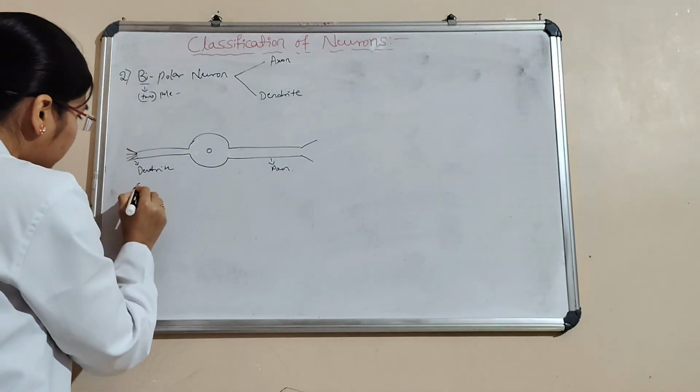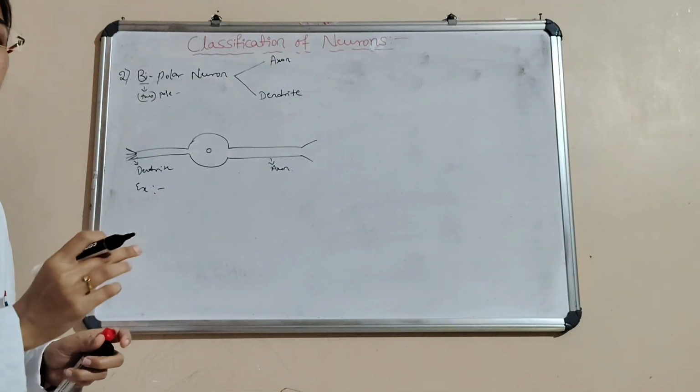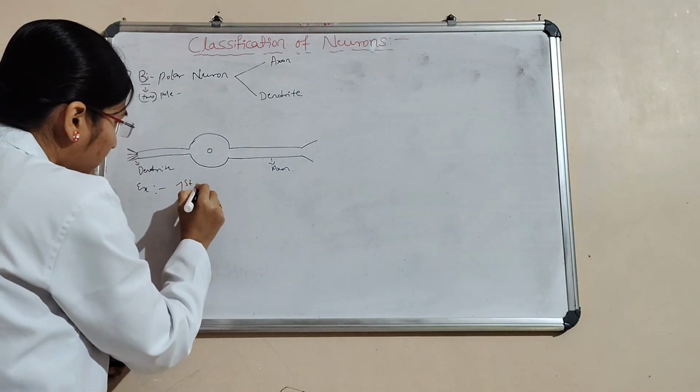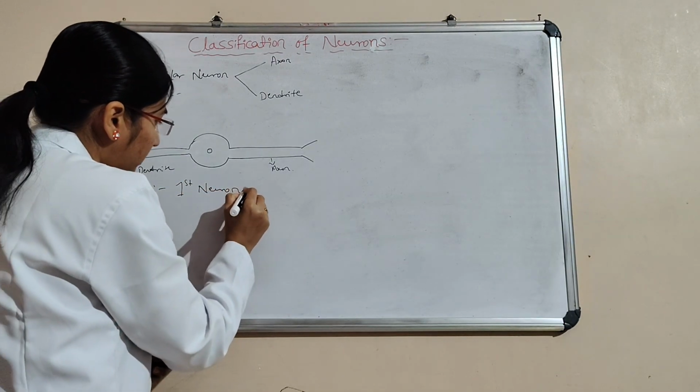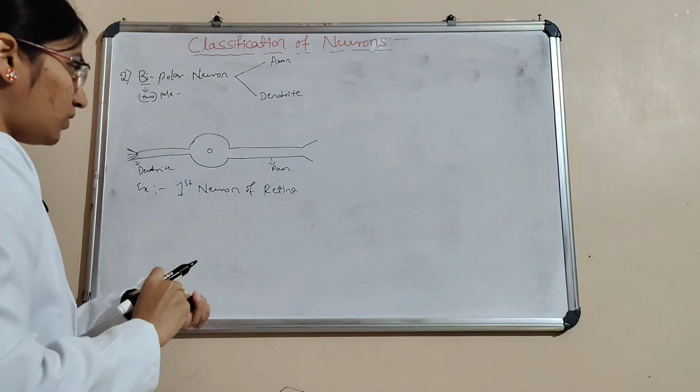Then where is it present? It is present in the first neuron of the retina. What is the retina?